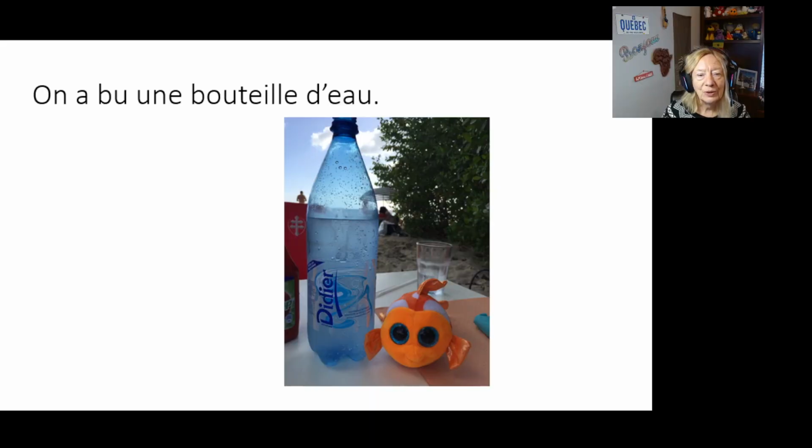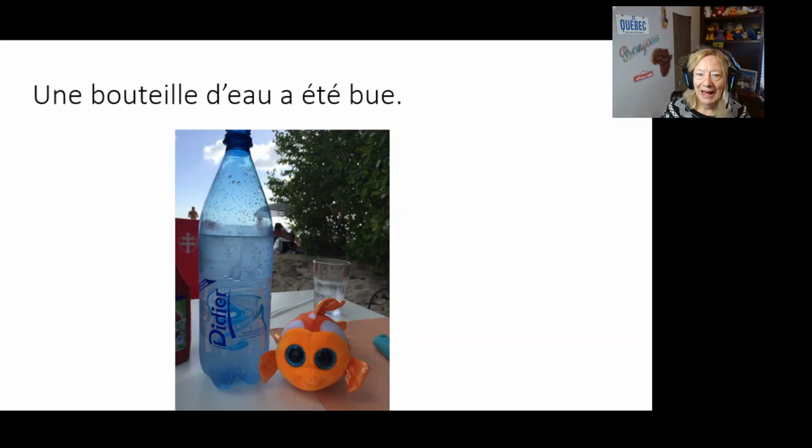On a bu une bouteille d'eau. We start at the end of the sentence. Une bouteille d'eau becomes the subject. Then we look at the verb a bu. That's passé composé. So we're going to put être in the passé composé and then keep that past participle bu. Une bouteille d'eau a été bu. Bu is now like an adjective, so it modifies the subject, une bouteille d'eau, which is feminine. We put an extra E on bu. Une bouteille d'eau a été bue.